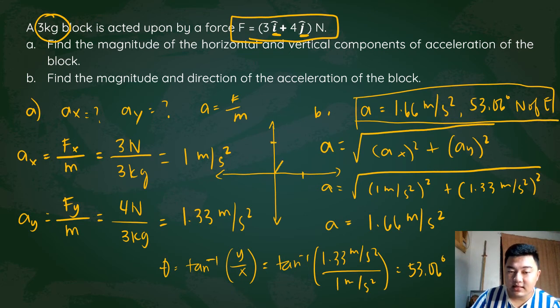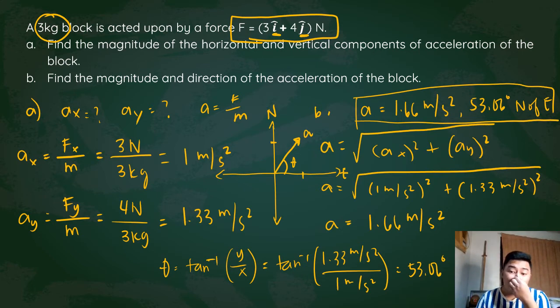Let's say the position is there. So this will be your resultant acceleration, and this will be your angle. So this is east, this is north. So that's why it's north of east.